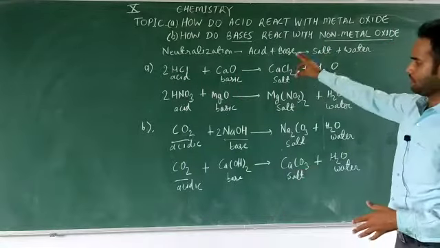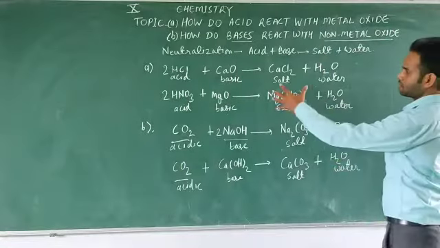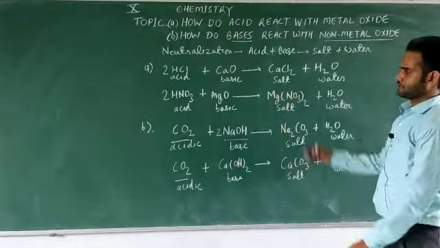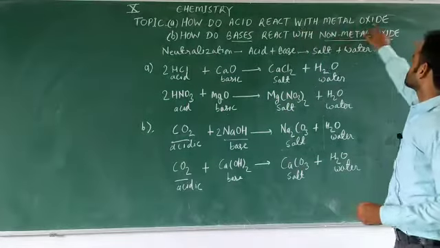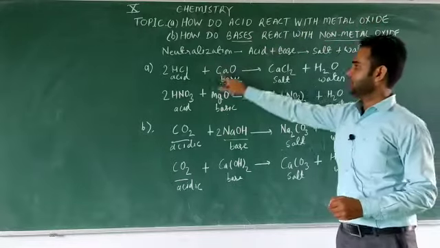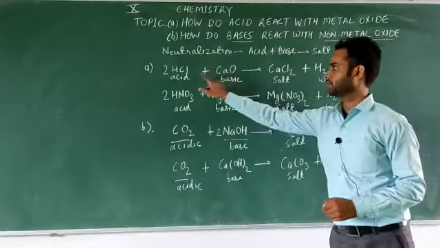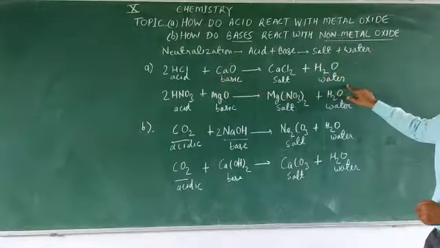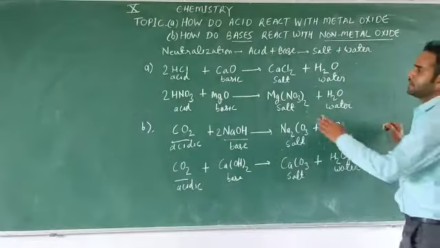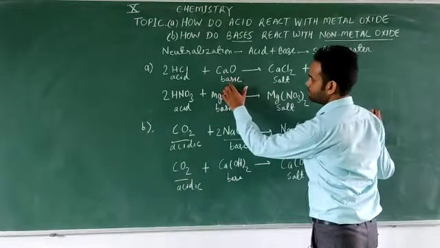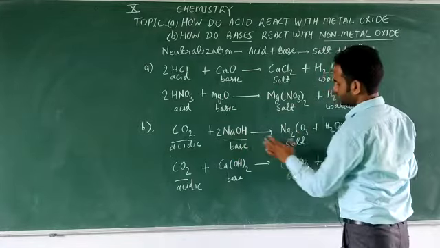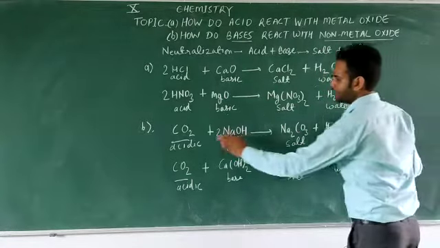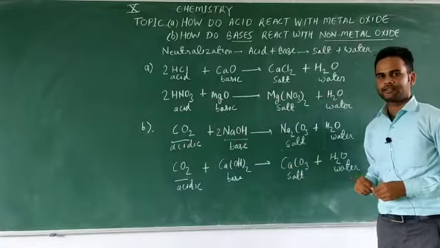So after these two examples, in both cases we can say that metallic oxides react with acids and form salt and water, so metallic oxides are basic in nature. And non-metallic oxides, because they react with bases to produce salt and water, are generally acidic in nature.